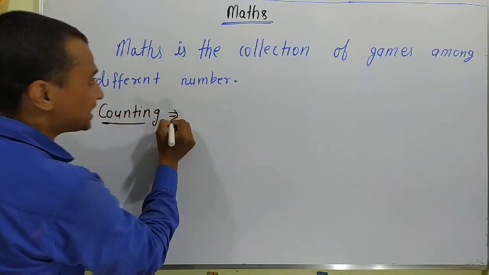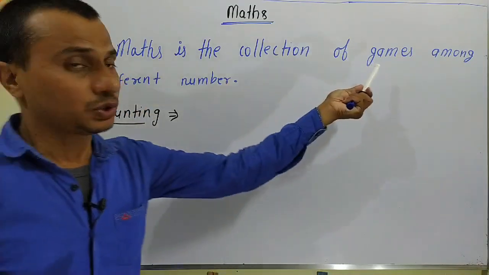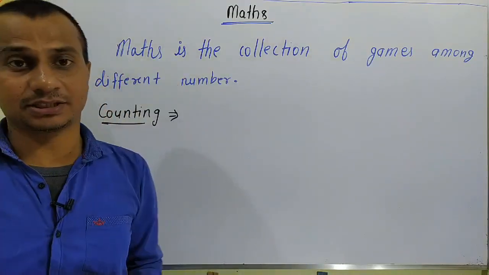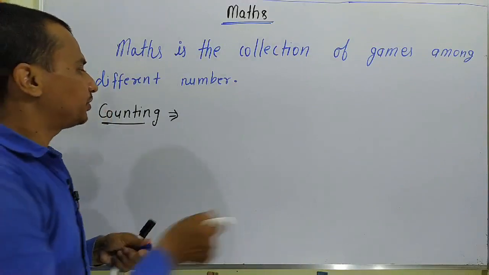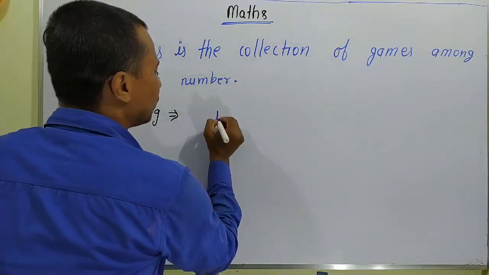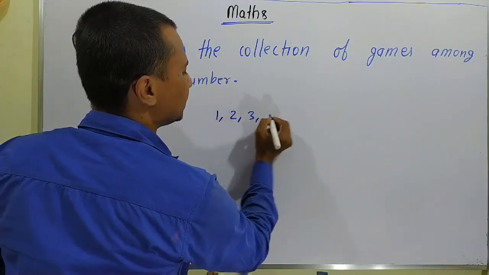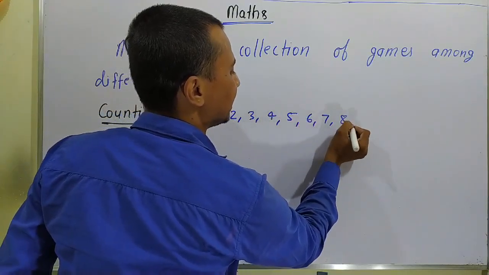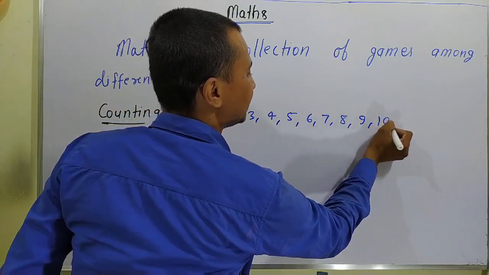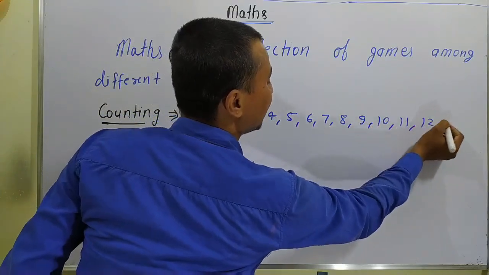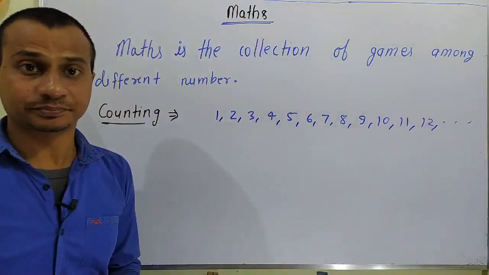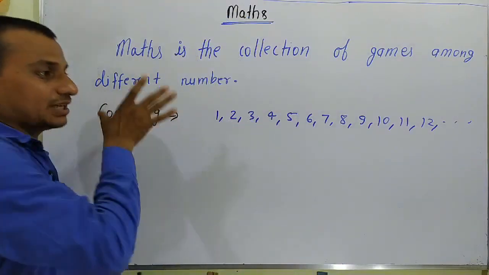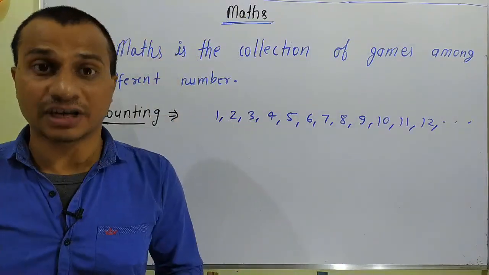Counting is the basic game. What is counting? All of you know: 1, 2, 3, 4, 5, 6, 7, 8, 9, 10, 11, 12, and so on. This is your counting, your basic function.